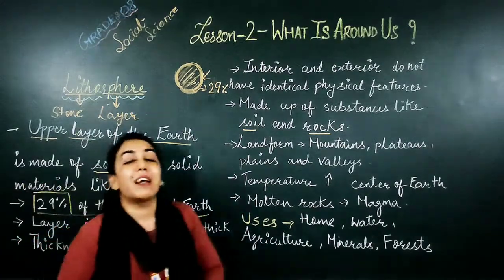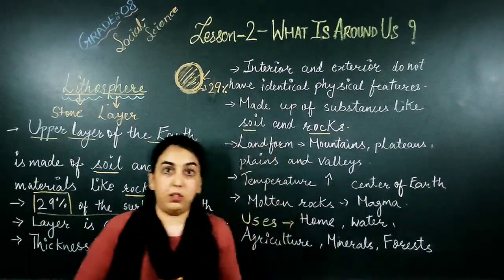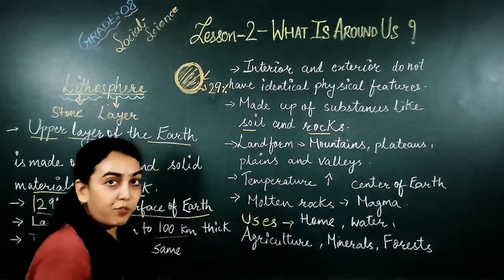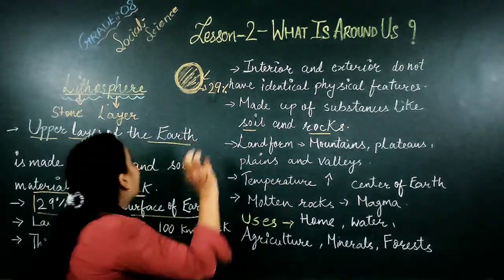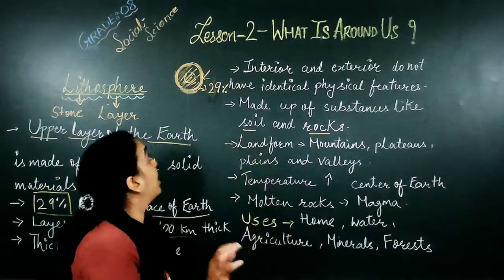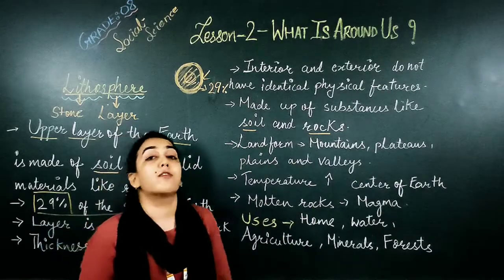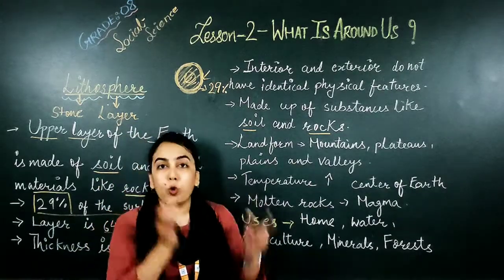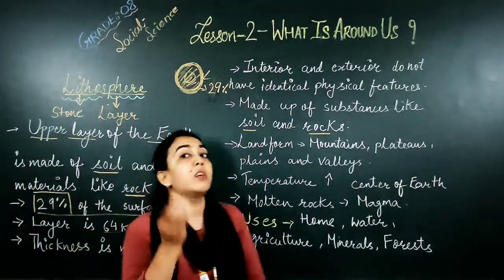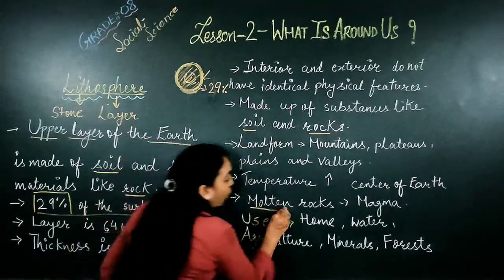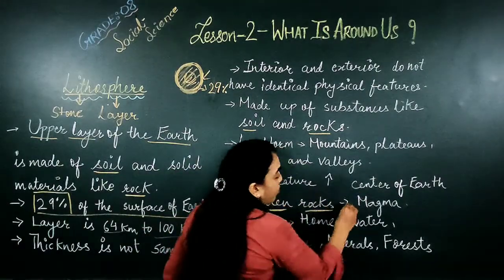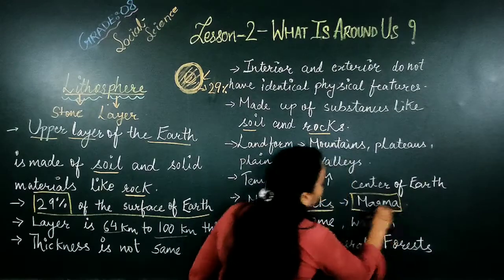Okay. So we can see that the outer layer of the earth, the uppermost layer of the earth, is very hard, lithosphere जो बाहर की layer is very hard. But have you ever noticed what is inside of the earth? Earth के अंदर की layer कैसी है? There are mainly three layers of the earth which you have studied in the previous grade also. Core, crust and mantle. Among that, one layer is having molten rocks. What are they called? Molten rocks, which is known as magma, जिसको हम magma बोलते हैं.